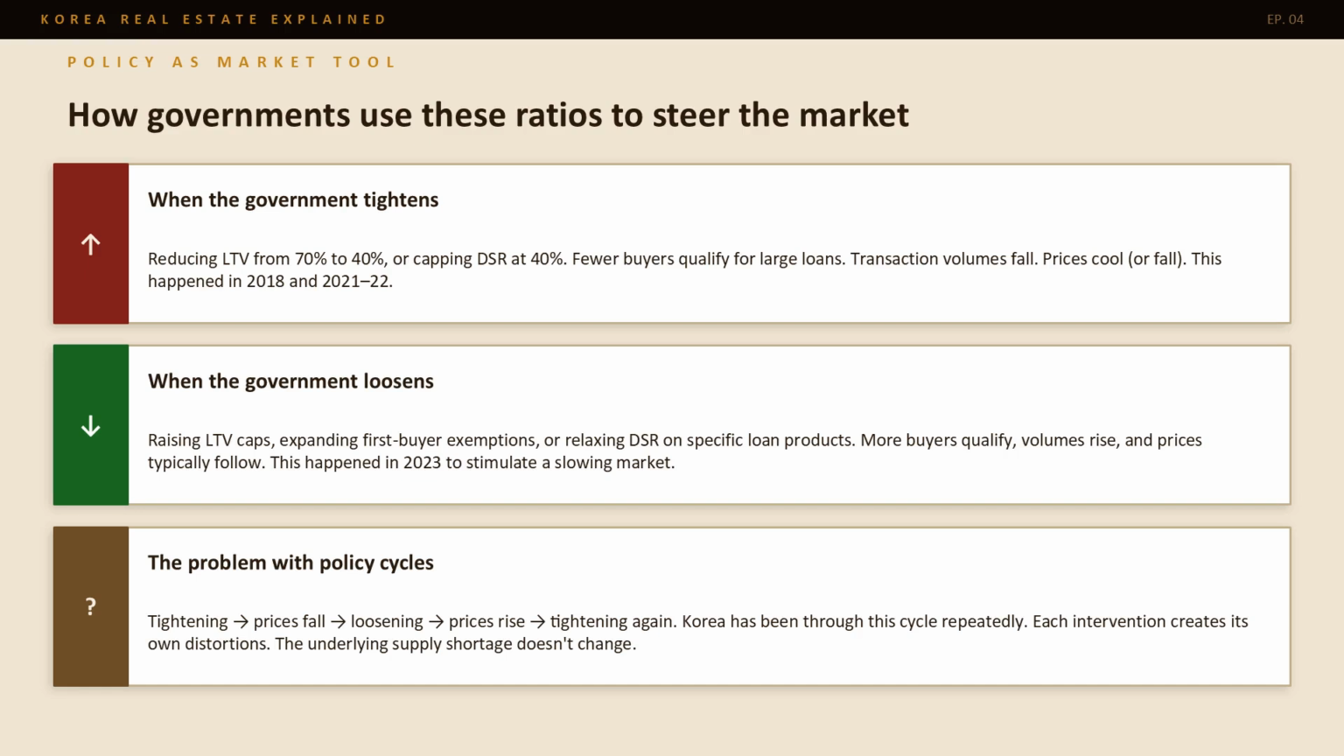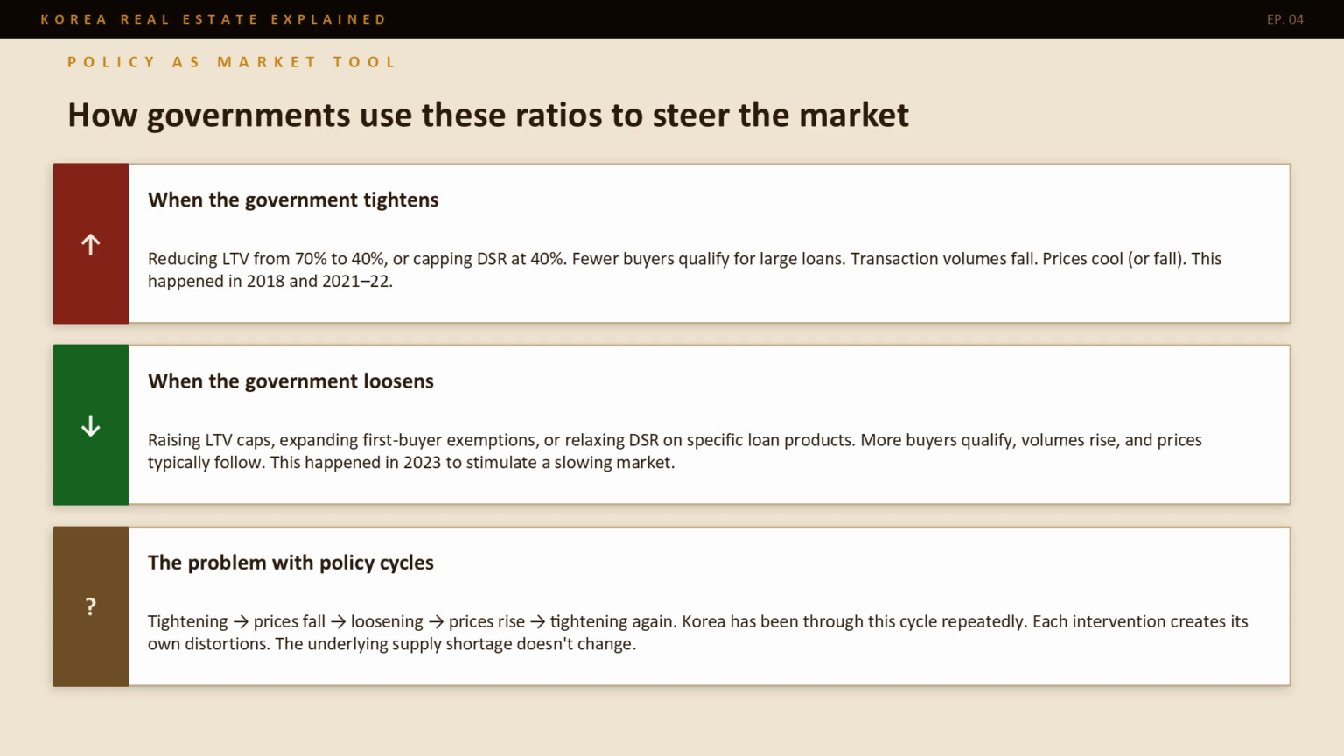When the government tightens, reducing LTV from 70 to 40% or adding stress rate on DSR, fewer buyers qualify for large loans. Transaction volumes fall, prices cool. This happened in 2018, 2021, and again in late 2025. When the government loosens, raising LTV caps, expanding first buyer exemptions, or reducing stress rates, more buyers qualify and volumes rise. This happened in 2023 when the market was slowing.